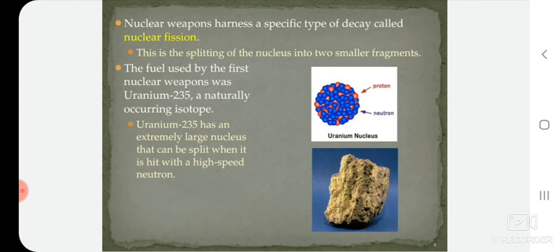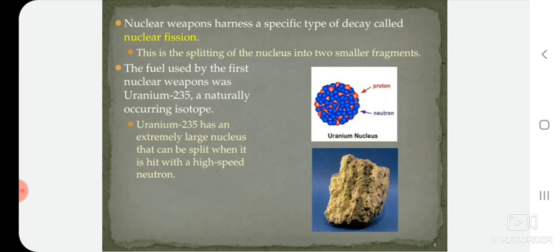Nuclear weapons harness a specific type of decay called nuclear fission. Actually, what is nuclear fission? As we know, nuclear fission is a process in which a heavy nucleus can break into two lighter nuclei and some amount of energy is released during that fission reaction. That fission reaction can be utilized as nuclear energy.